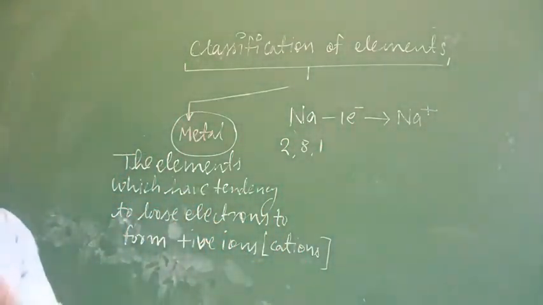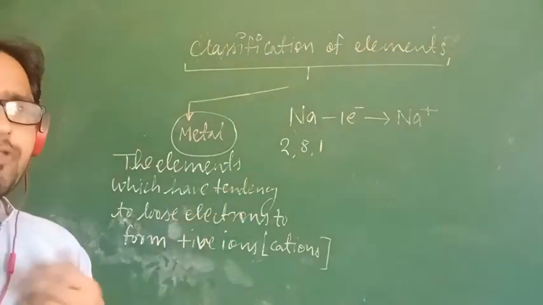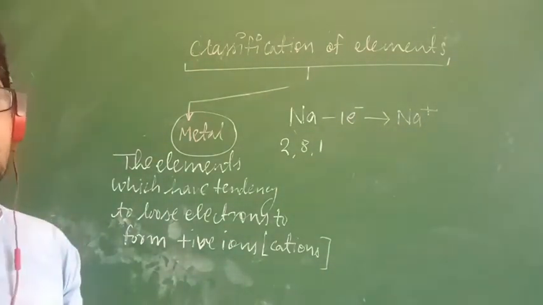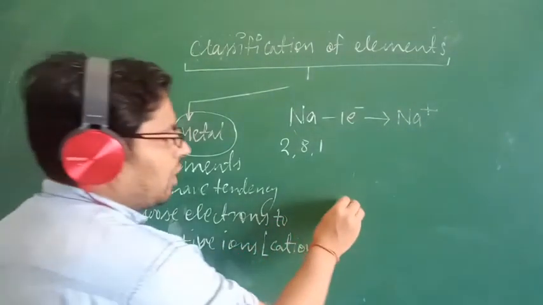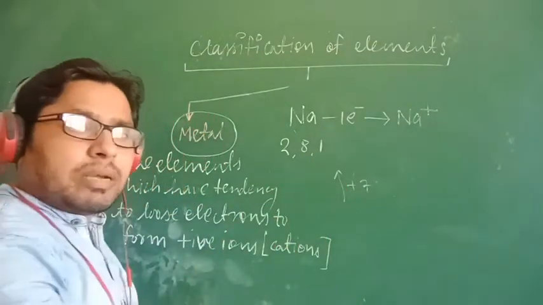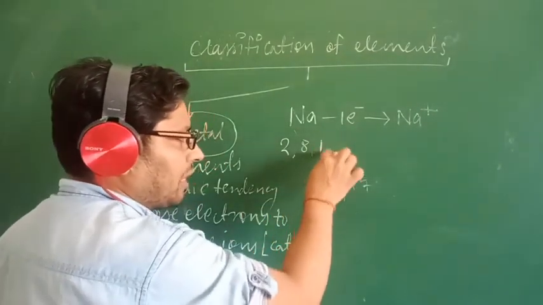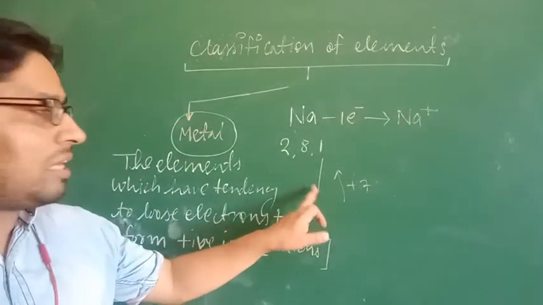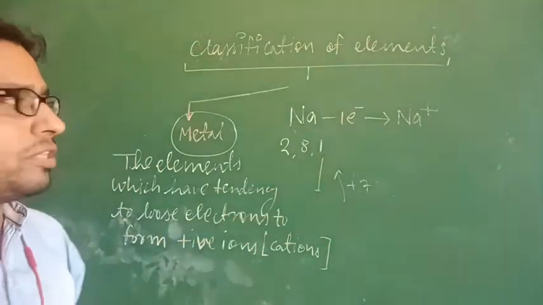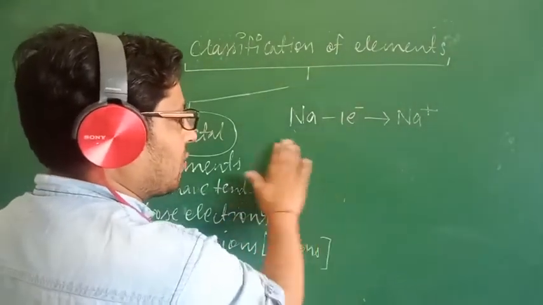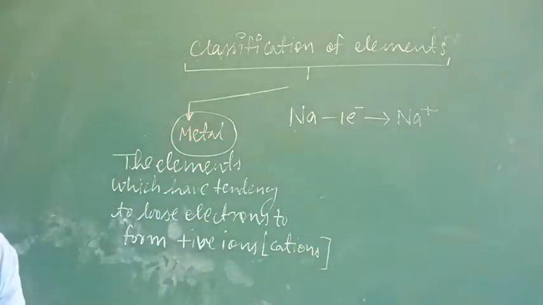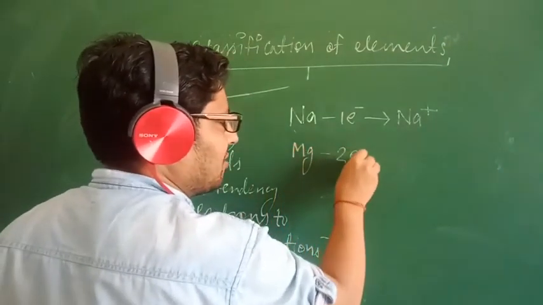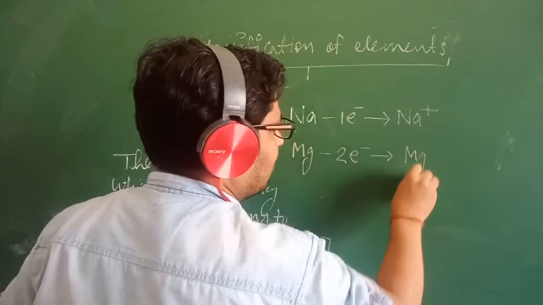Sodium wants to make itself stable. How will it become stable? Stability means it should contain 8 electrons in its outermost shell. Two ways are there: either it gains 7 electrons, or it loses its outermost shell electron. The easiest way is to lose 1 electron, and then it will contain 8 electrons in its outermost shell. So sodium has a tendency to lose 1 electron to form a cation, which means it is a metal. Same with magnesium: it has the tendency to lose 2 electrons to form Mg2+.